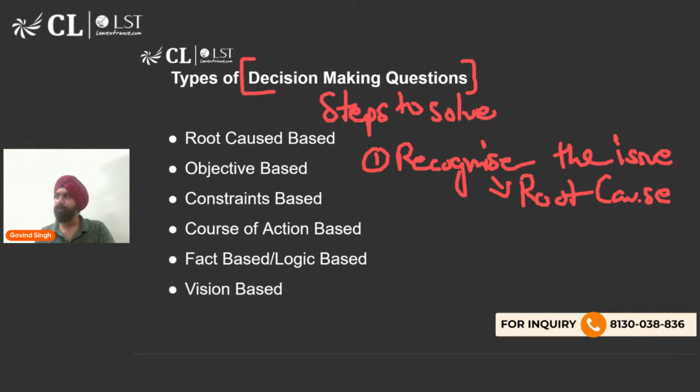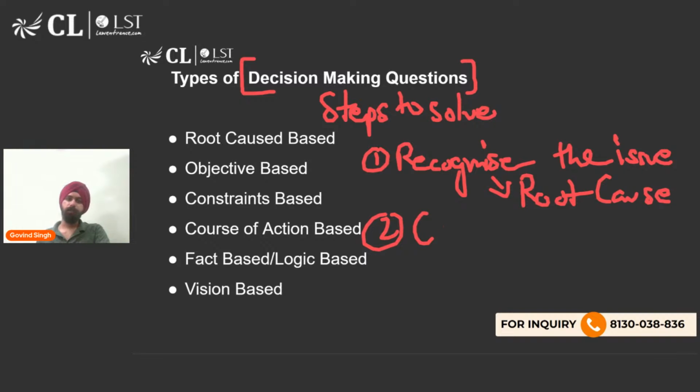So until you know the problem well, how would you solve it? How would you make a decision, right? So this is the first step. And then of course, looking at the people involved, the stakeholders involved. Then what is the second step? The second step would be to consider all the facts around it, all the constraints, all the objectives. You'd be looking at what our objective is. Okay, we have identified an issue, but what do we want to do? What is our goal? What is our objective? And what are our facts around it?